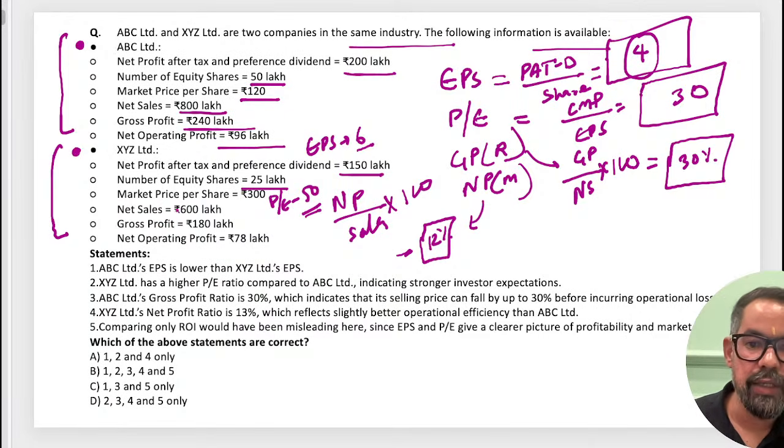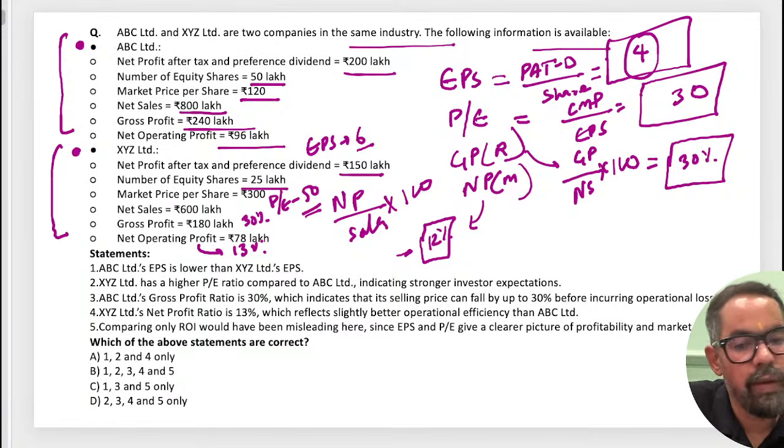Then the third one is gross profit, 180 divided by net sales 600, into 100, is equal to 30. So gross profit margin is 30%. And net profit is 78 divided by net sales 600, into 100, so it is equal to 13. So net profit margin is 13%.